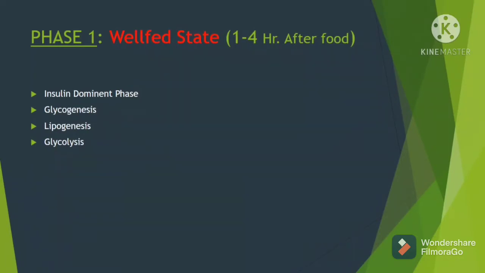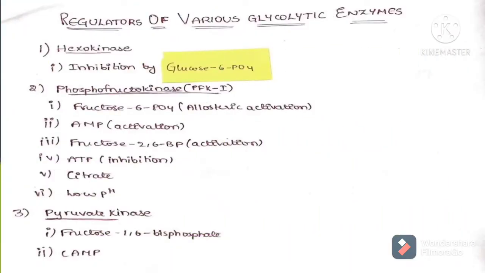Now let's discuss the regulation of each and every pathway in detail. Before I start explaining this slide, I'd like you to note down 4 statements. The first statement is, when a particular reaction is happening, the enzyme which is catalyzing that reaction will always be inhibited by the product of that reaction. For example, glucose 6-phosphate is the product of the reaction catalyzed by hexokinase, and hexokinase is allosterically inhibited by glucose 6-phosphate.